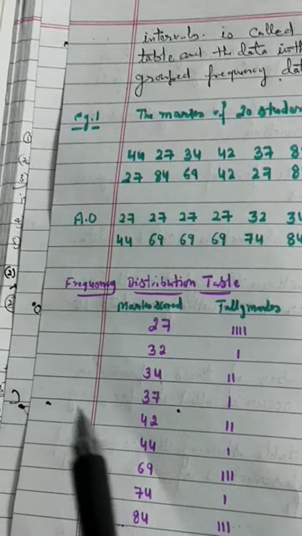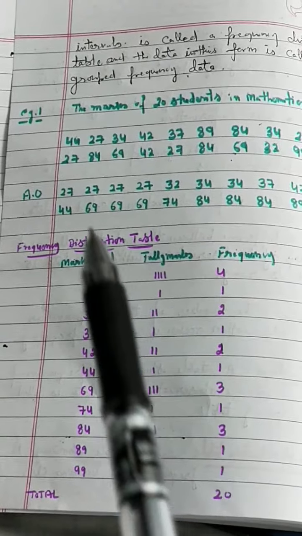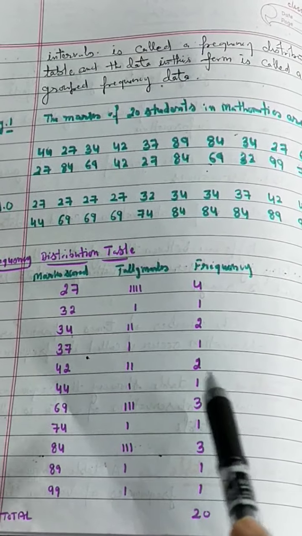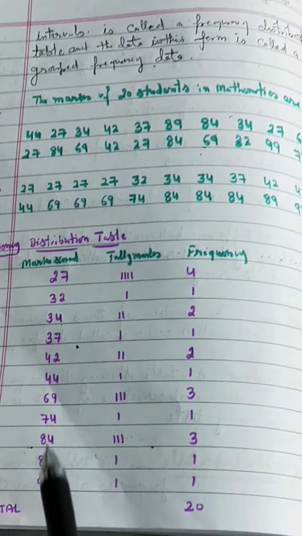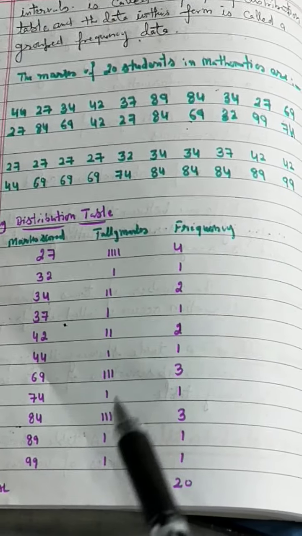And this is called your frequency distribution table. Only we have to arrange this data in a table using tally marks, then write the frequency. Here 27 occurs 4 times, write tally marks for 4. 69 occurs 3 times, write the tally marks for 3. So how can we write tally marks?